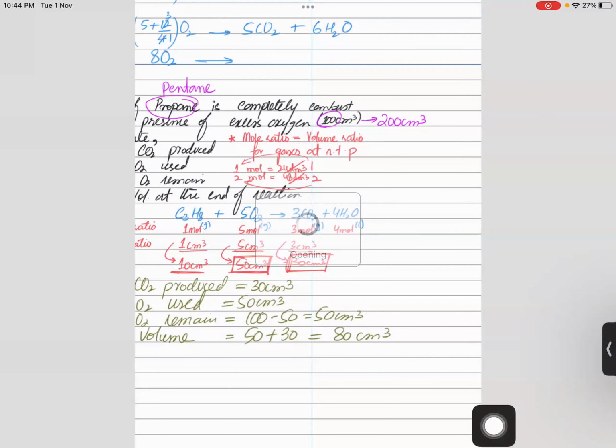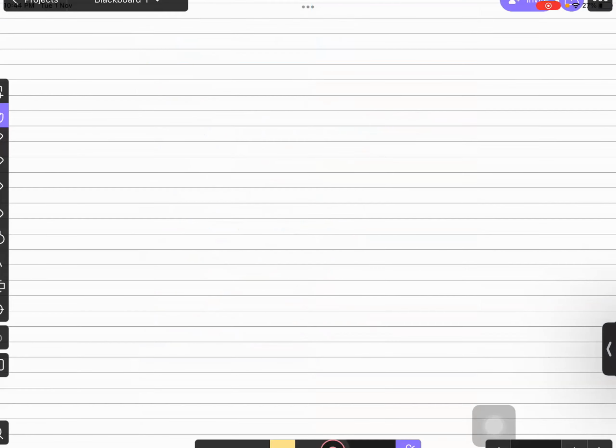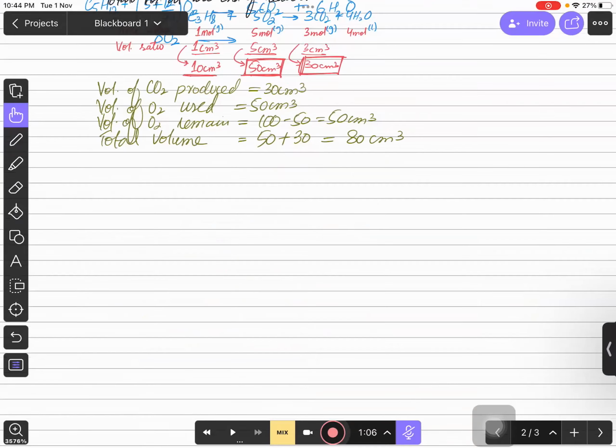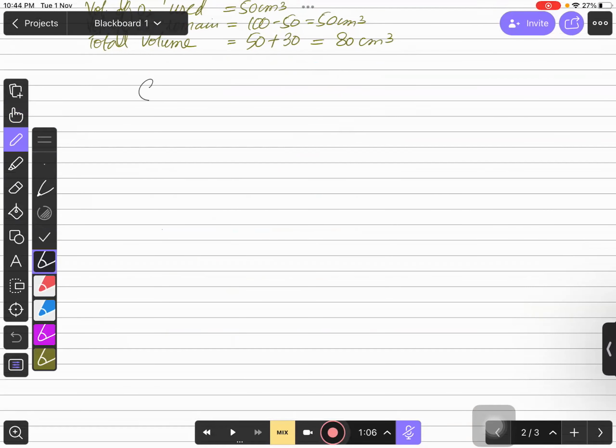Just look at over here. If we move towards the general equation, so the general equation is what? The general equation is CxHy. We need to write the general equation over here. This is CxHy. We don't know the hydrocarbon, that is why we are writing that it is unknown, right? And we know that the oxygen is always x plus y over 4 oxygen used for the combustion of any hydrocarbon, and it always produces x carbon dioxide and y over 2 water molecules, right?